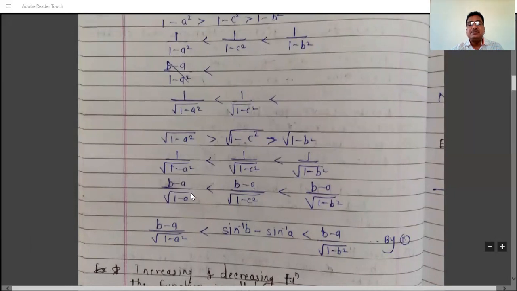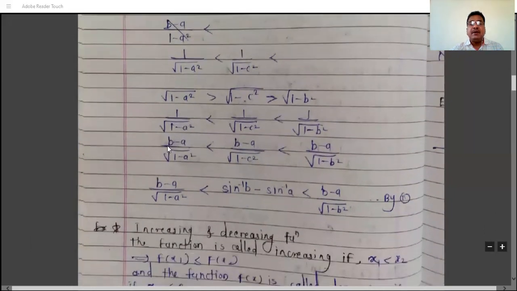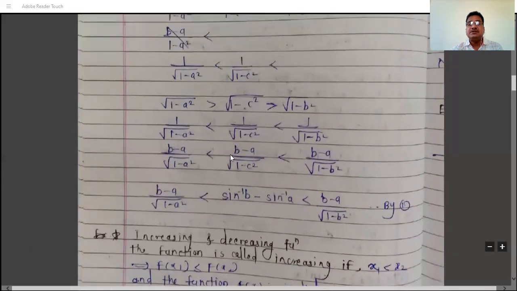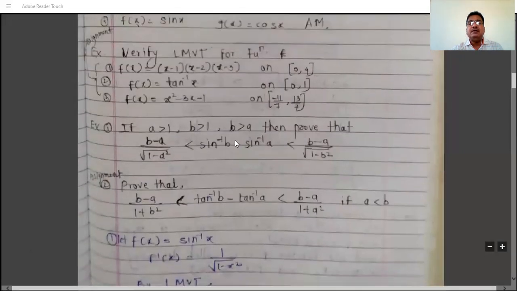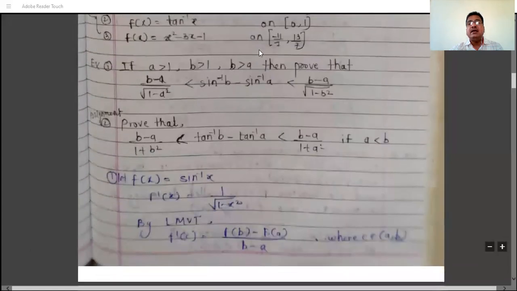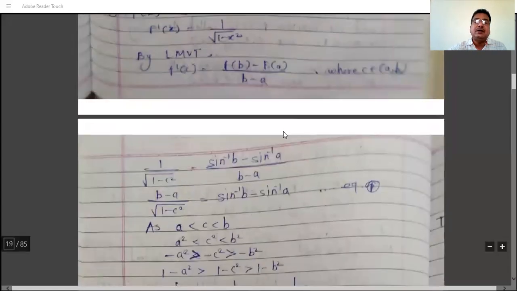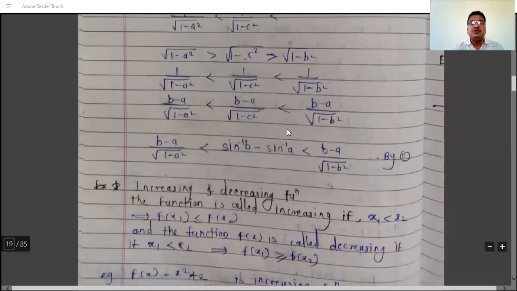So greater than becomes less than. And then multiplying by b minus a throughout. So less than remains less than, because this b minus a is a positive quantity. b is greater than a means b minus a is a positive quantity. And if we multiply by a positive quantity, then less than remains less than, greater than remains greater than. So after multiplying by b minus a, we have this.